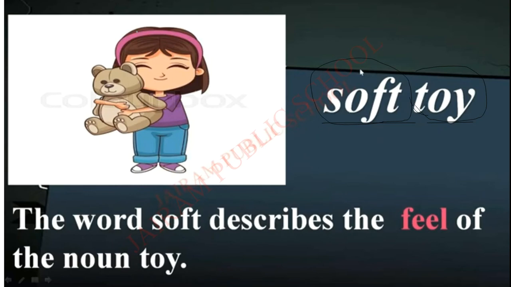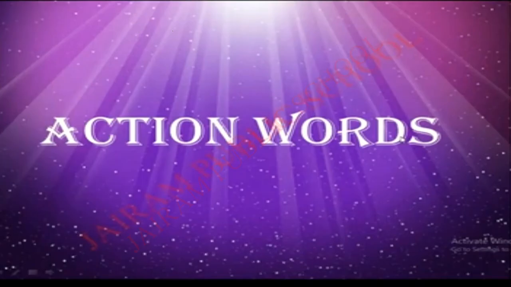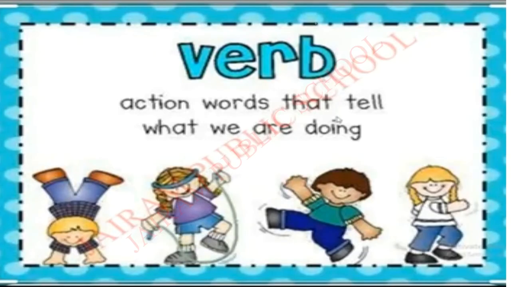Shall we move to the next one? Next grammar: action words. Action word is otherwise called a verb. Very good. Action word is otherwise called a verb. Okay. So, how do we describe a verb?